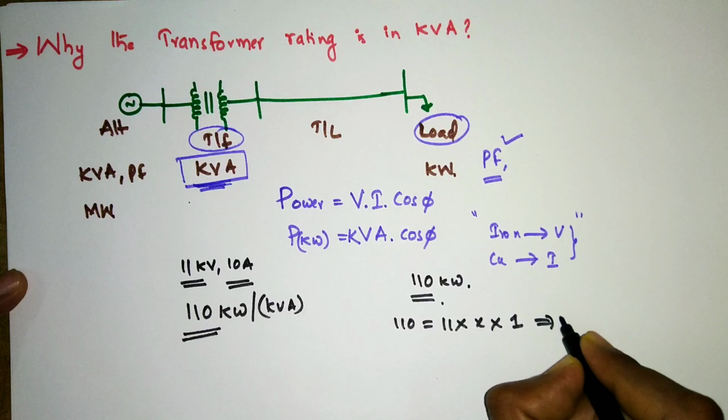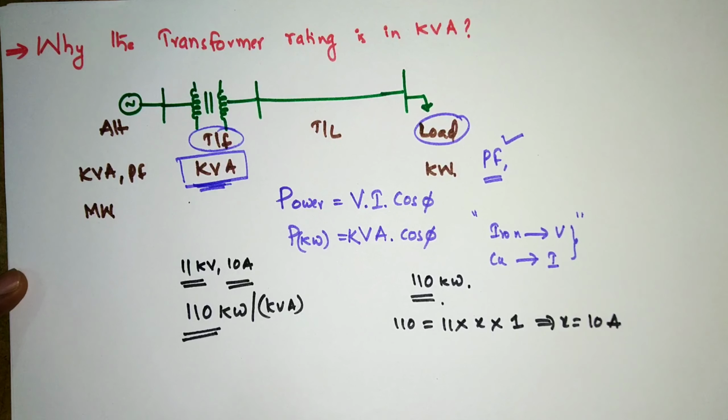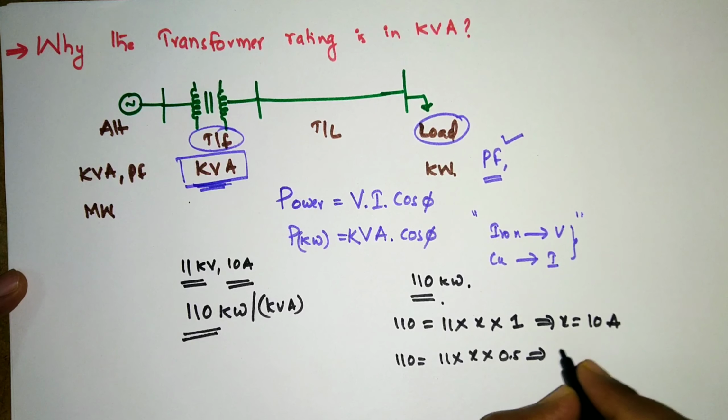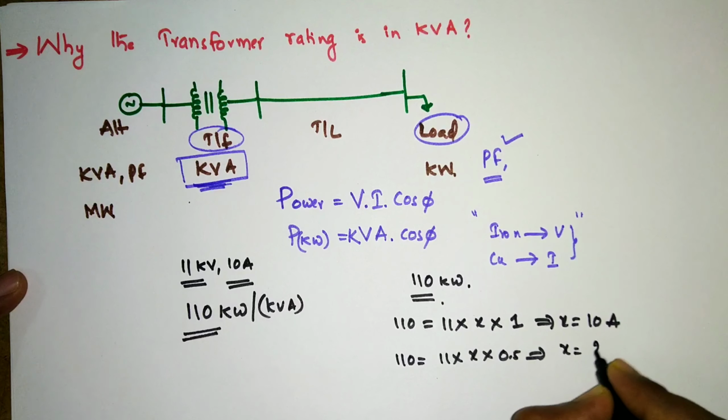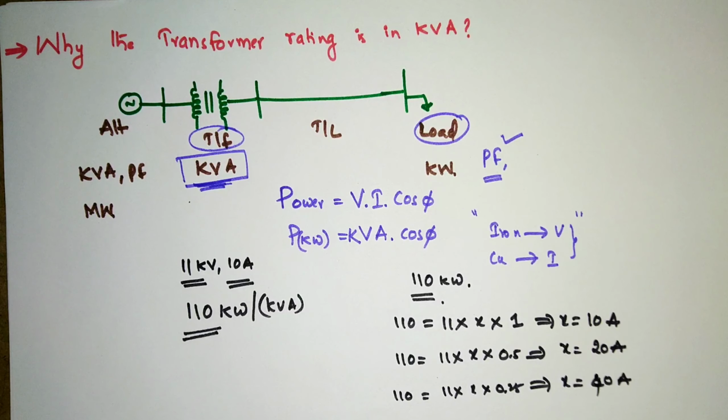So in this case the current is 10 amperes. For 0.5 power factor, for the same load and the same voltage, the current will be 20 amperes. Further, if the power factor is reduced, then the current will be 40 amperes.